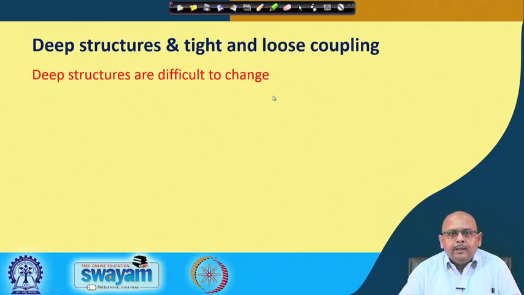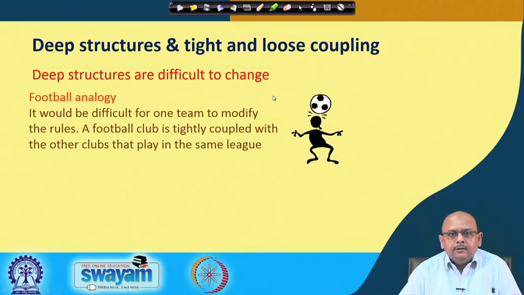Then moving to the third part, tight and loose coupling. I am giving this analogy of football, how football is played using a particular rule, and if you are not going to change the rule, you have to play more efficiently in order to win the game. Since the deep structures are so strong that you cannot change them, look at the various football clubs, they are tightly coupled with other clubs who play in the same league.